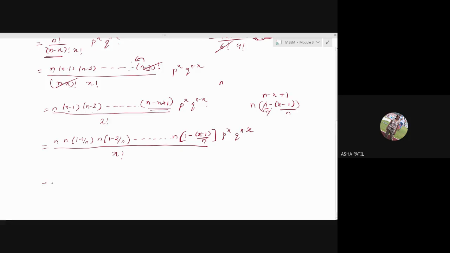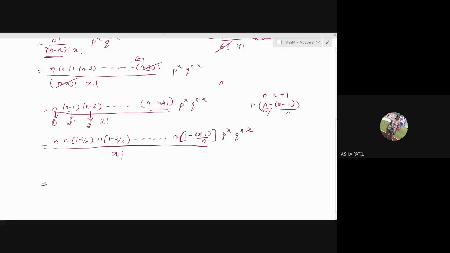Now, how many n's are there? Of course, from 1 to x minus 1, it's n. See, from this term, it is your first n. From this term, it is your second n. From this term, it is your third n.